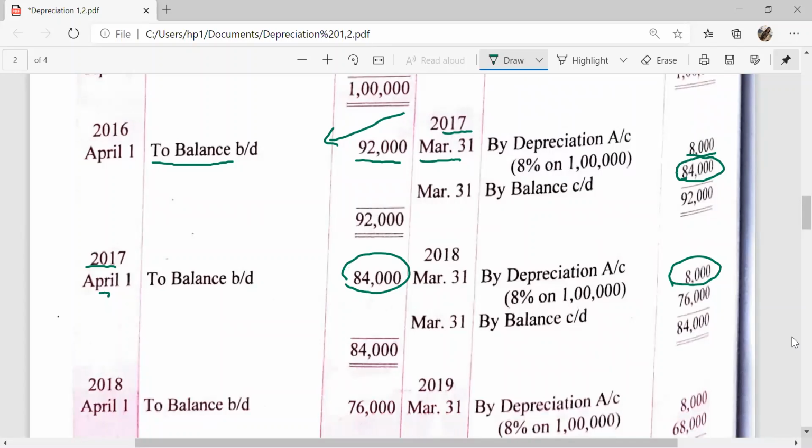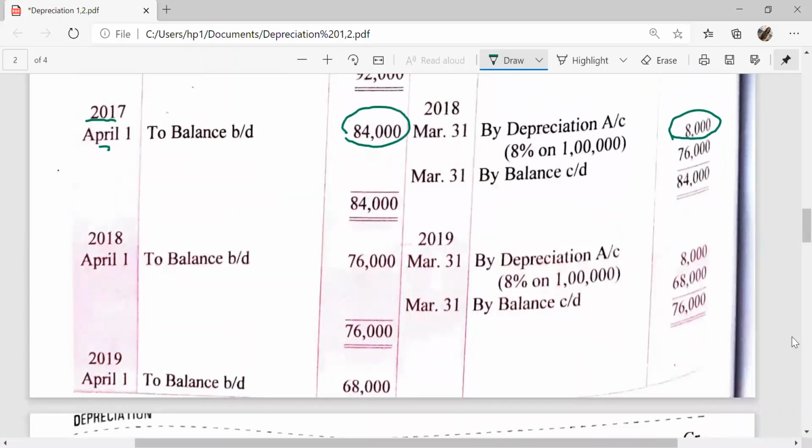And in the fourth year, this balance carried down is brought down on 2018 April 1st. To balance brought down 76,000 and depreciation is 8,000 and the total of debit is 76,000, credit is 8,000 and balancing figure is 68,000. And in 2019 April 1 to balance brought down 68,000.